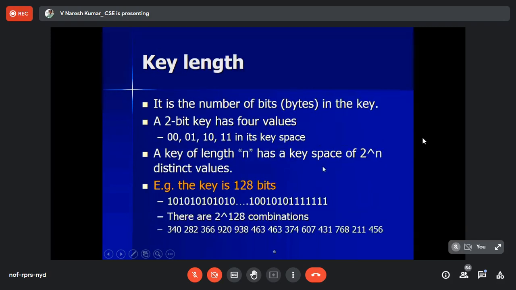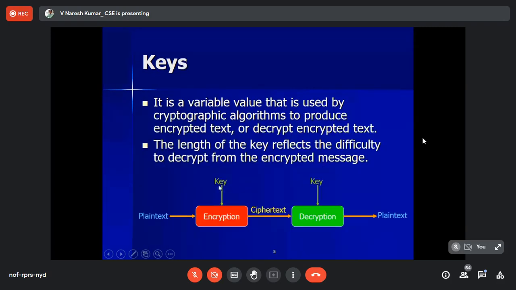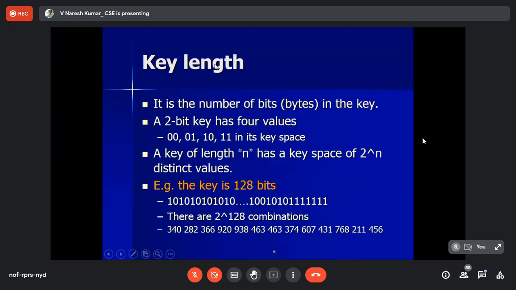Now when we look at this key, for a small lock we have a small key, and for a big lock we have a big key. The bank locker has a different key. Your home main door lock is different, and your almirah lock has a key of a different size. Like that, here also we are going to have different key lengths.